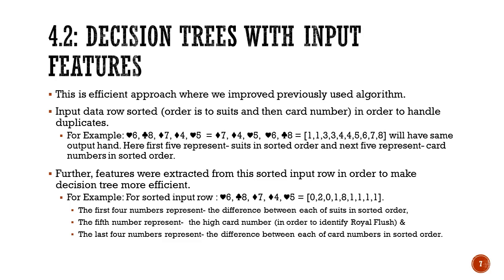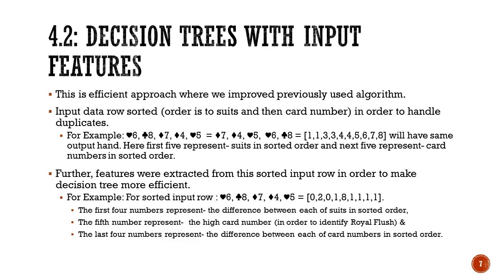This is the second approach, which is an efficient approach where we improve the previously used algorithm by using feature extraction. We did a feature extraction on the input. In the first step of the feature extraction, we basically sorted the given input array. We did this because, given a permutation of the same input, the model should be able to predict it as the same hand. So we did sorting at the first step, and at the second step, what we did was,